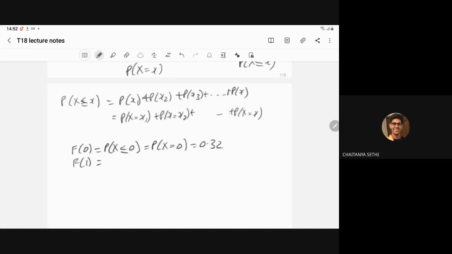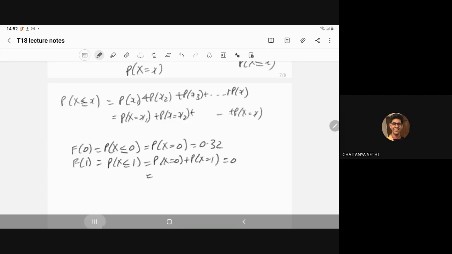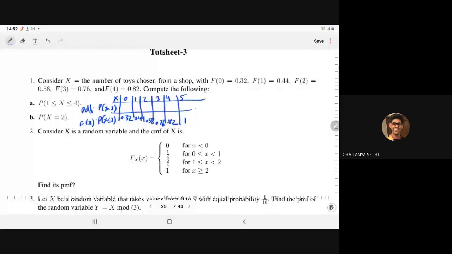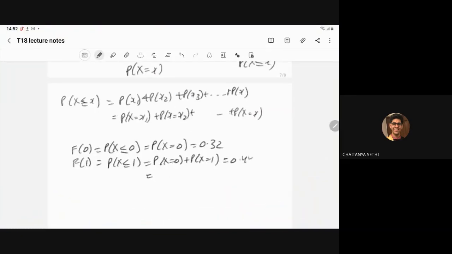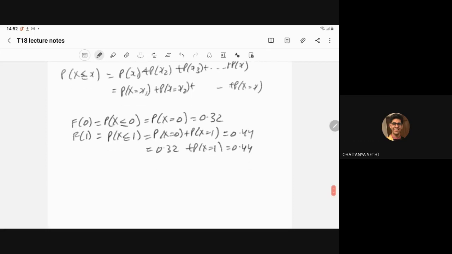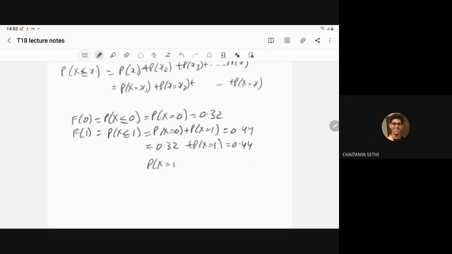Now F of 1 means probability X less than or equal to 1, which is equal to probability X equal to 0 plus probability X equal to 1. It is given to you as 0.44. In the previous step we have seen it is 0.32. So probability of X equal to 1 will become 0.44 minus 0.32, that is 0.12.